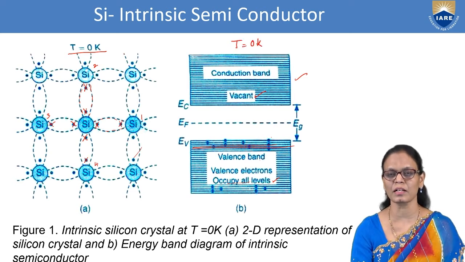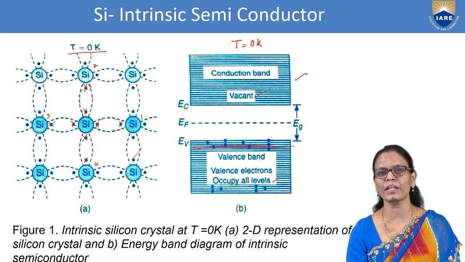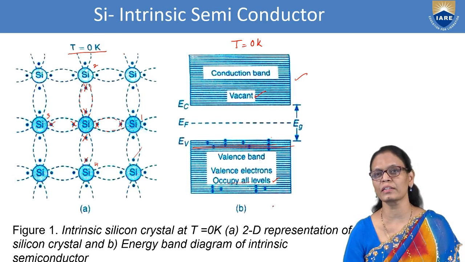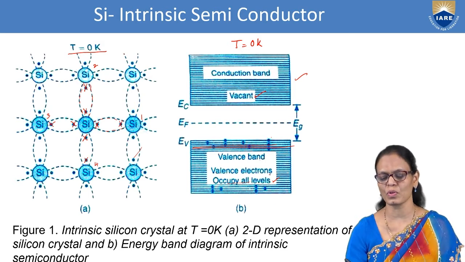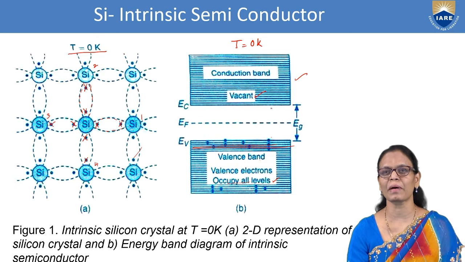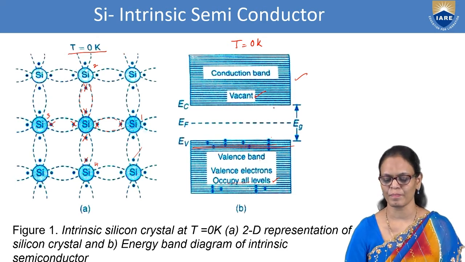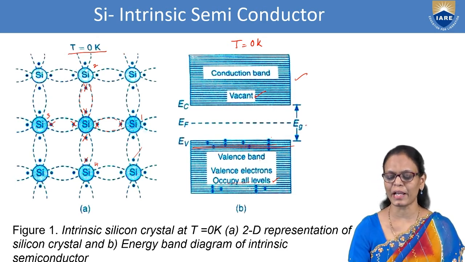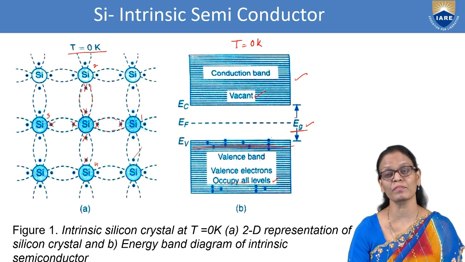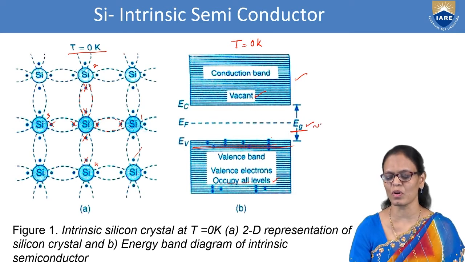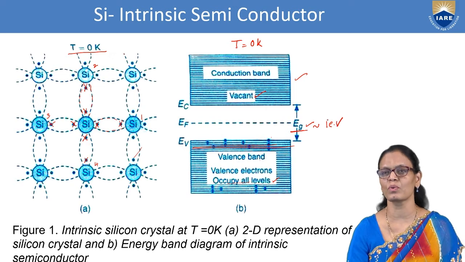This is the crystal structure we are showing here. And here we are showing the energy band diagram. So, in the energy band diagram, what are we understanding? The valence band is full, but the conduction band is vacant. And they are separated by an energy gap, Eg. There will be a small energy gap, which we have discussed in classification of materials. So, in a semiconductor, the energy gap is of the order of 1 electron volt.